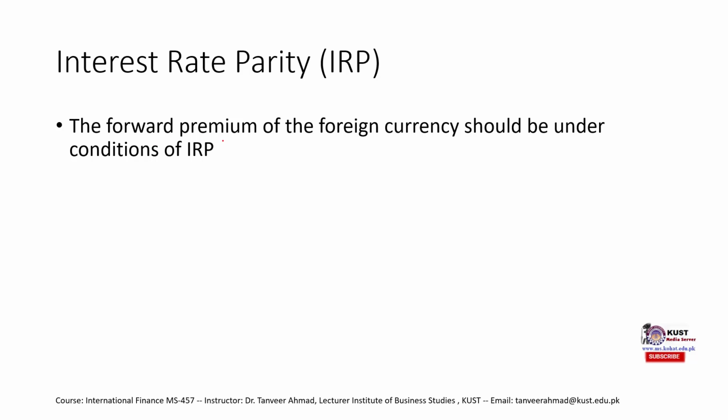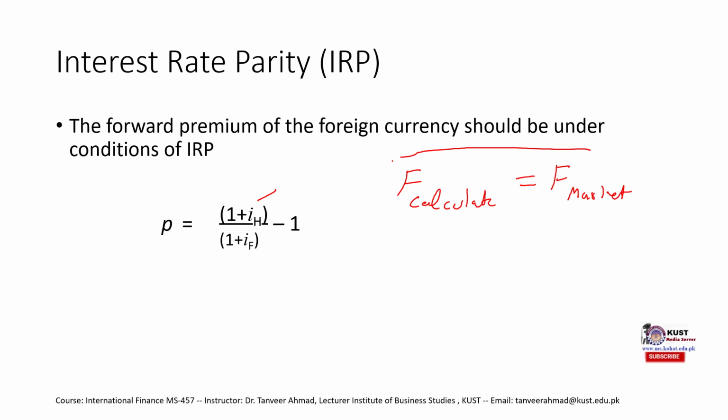The forward premium of the foreign currency should be, under the condition of arbitrage, what this is saying is that the forward rate, let's call it the calculated forward rate, if it is equal to the forward rate in the market, then there would be a situation which would be called IRP, interest rate parity.